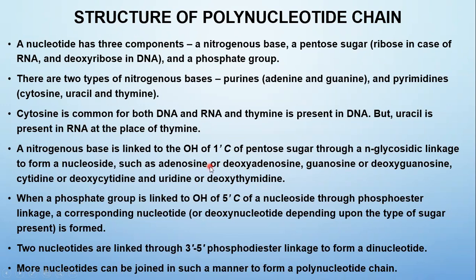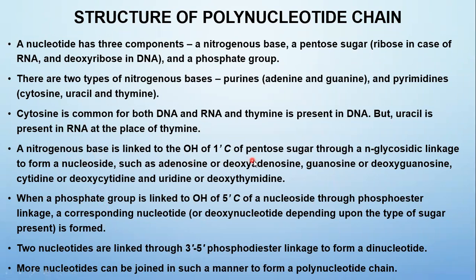You can understand from the names, adenosine refers to RNA, deoxyadenosine refers to DNA. Adenosine, that is the adenine base of RNA, this is the adenine base of DNA. Likewise, guanosine, guanine base in RNA, this is guanine base in DNA, like that. So here you can understand uracil, a base in RNA, thymine, a base in DNA. So this is a nucleoside. So nucleoside refers to a base, any one of the bases, with pentose sugar.